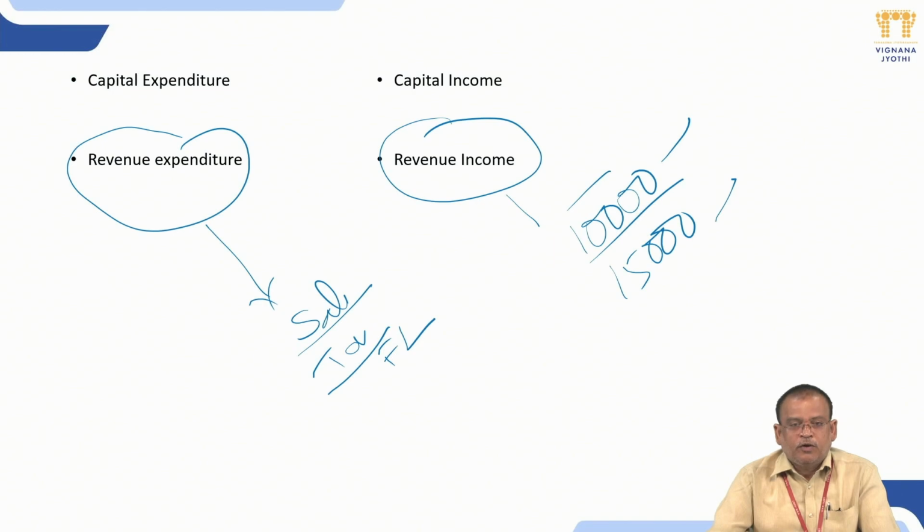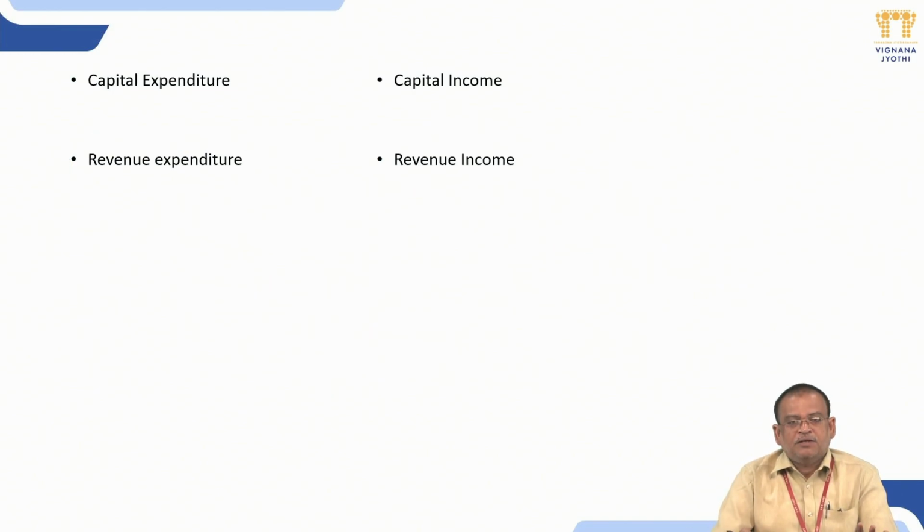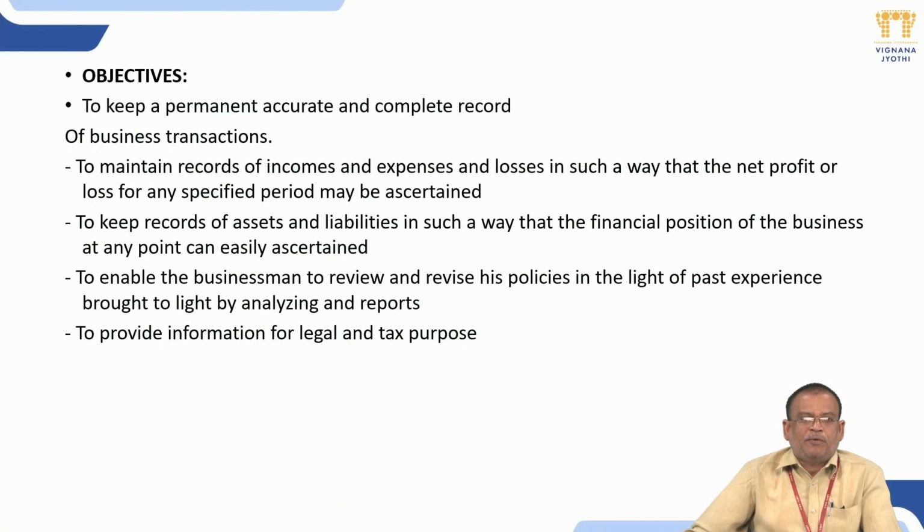These are four very important things in accountancy. Capital expenditure increases our earning capacity. Capital income is income received by disposing of an asset. Revenue expenditure is expenditure required for smooth running of the organization. Revenue income is income generated from day-to-day operations.